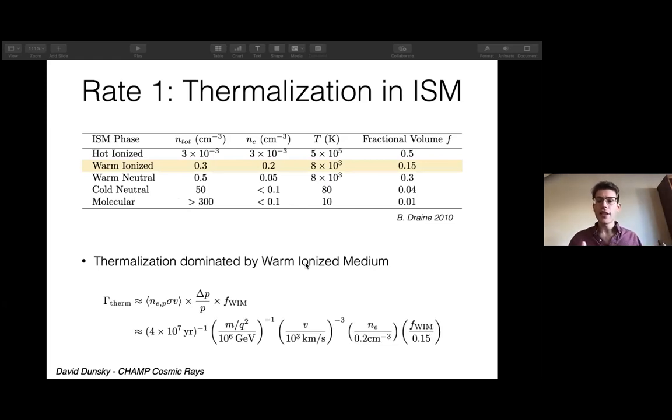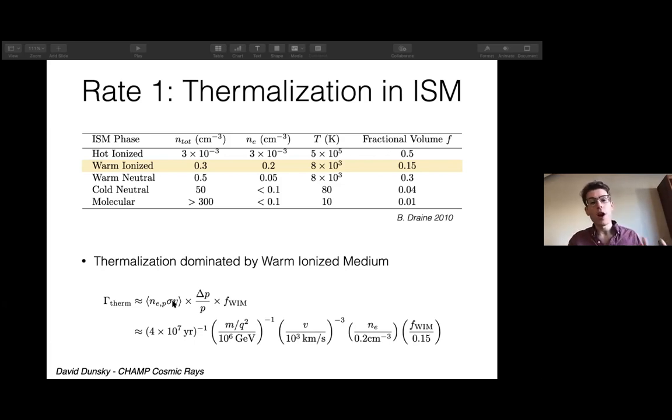Now, the reason why the interstellar medium acts to slow these CHAMPs down is because there is soft scattering between the CHAMP, electromagnetically, and the protons and electrons in this plasma. And so there's a little change in momentum with each soft scatter. After the buildup of many of these little soft scatters, the total delta P equals the original CHAMP momentum, you can slow the CHAMP down to thermal speeds, and you can define a rate at which this occurs, which comes from the scattering cross-section from just Rutherford scattering.